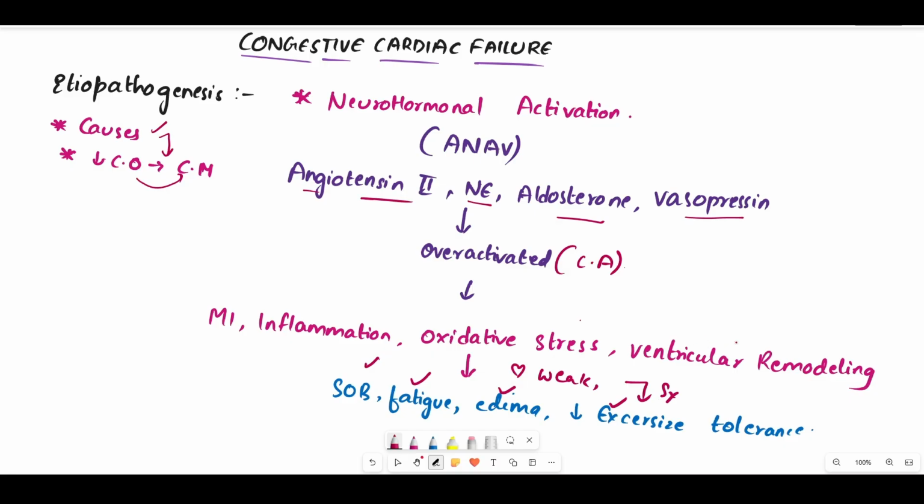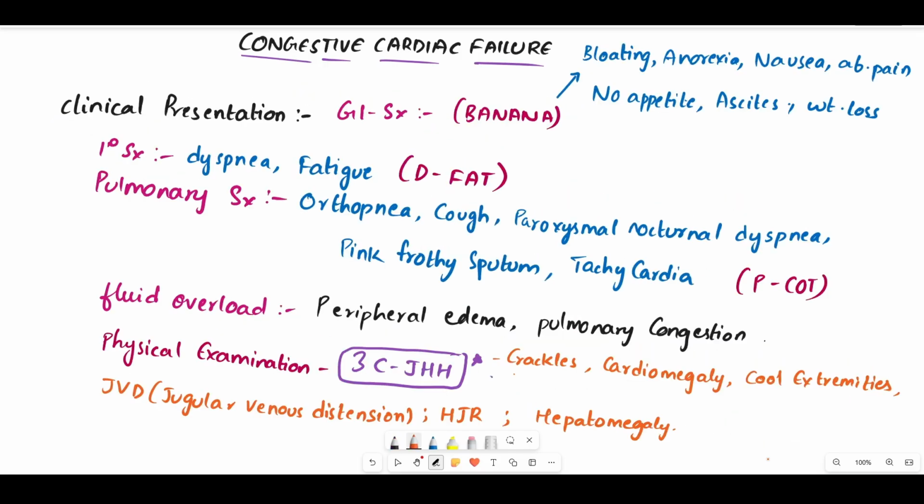Now, let's get into the clinical presentation. To remember the clinical presentation of congestive cardiac failure, just divide the symptoms into different groups: the primary symptoms, GI symptoms, pulmonary symptoms, and fluid overload.